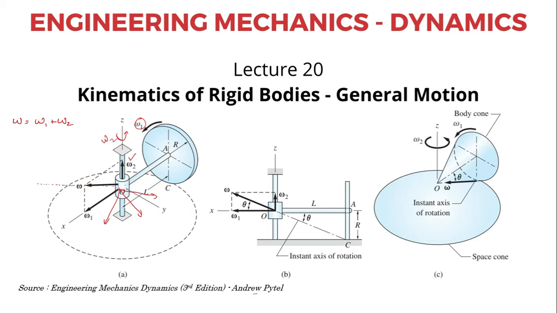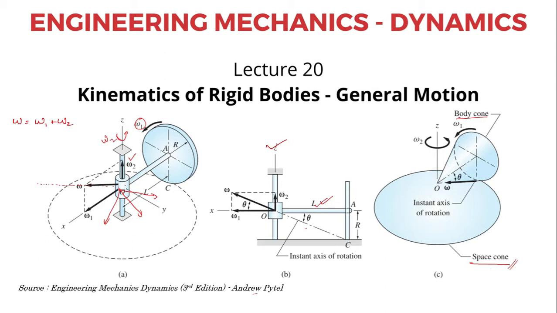To have a better understanding, it is better if you apply another idea for explaining the instantaneous axis. This instantaneous axis will trace a cone with respect to the z-axis. This surface that is generated is called the space cone.